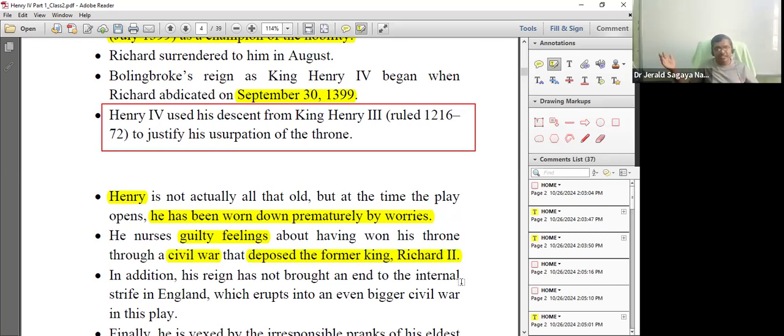You will find later in the 16th century, there will be a theory which will be formulated. It's called the divine right of the king, that the king is the alter ego of God. அப்போ ஒரு அரசன் வந்து கடவுளுக்கு ஒத்தவன், அப்போ அந்த கடவுளை வந்து நம்ம டீபோஸ் பண்றோம் அப்படின்னு சொன்னீங்கன்னா that itself is a crime. And when you eliminate the king who is defenseless, that is another crime. So he is very much guilt stricken.